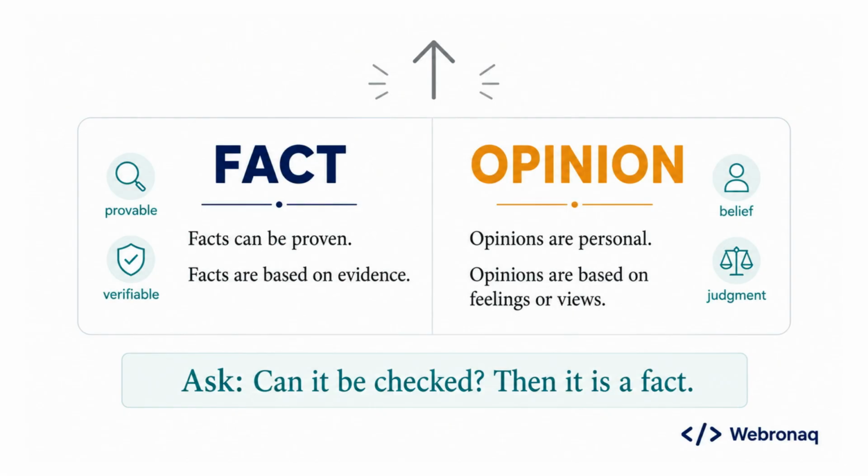Alright, let's bring it all together. A fact is something you can check and verify. It stands up to evidence. An opinion is a belief or judgment that reflects a point of view, not proof. We looked at how to spot the difference using language clues, and we covered tricky cases where the line gets blurry. Here's the key takeaway.